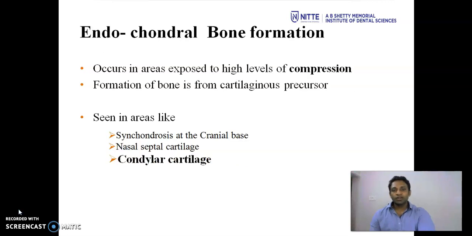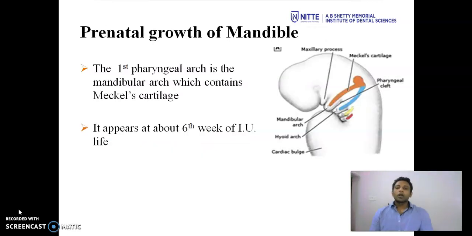Endochondral bone formation. It occurs in the area exposed to high level of compression. Here the formation of bone is from a cartilaginous precursor. It is seen in areas like synchondrosis at the cranial base, nasal septal cartilage and the condylar cartilage of the mandible. Now coming to the prenatal growth of mandible.